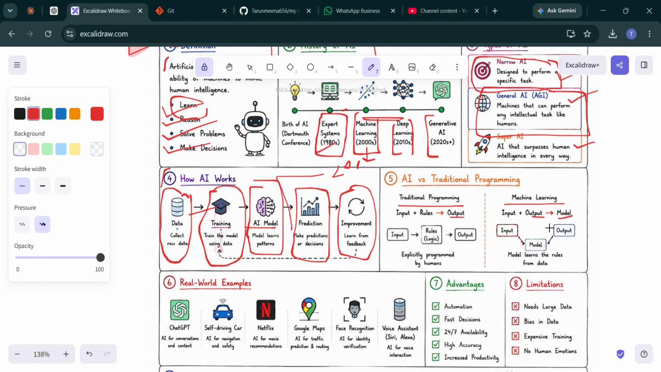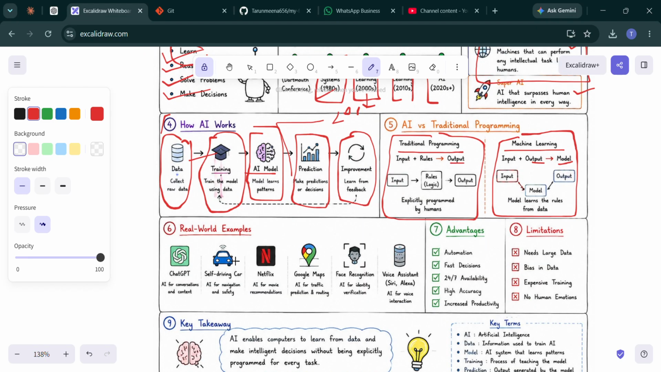So what happens? Instead of writing rules manually, we provide examples and the computer learns the rules automatically. That makes AI so powerful. Here it can learn from the data and decide accordingly. Here, in traditional programming, we predefine the rules. So this is the difference between AI and traditional programming.